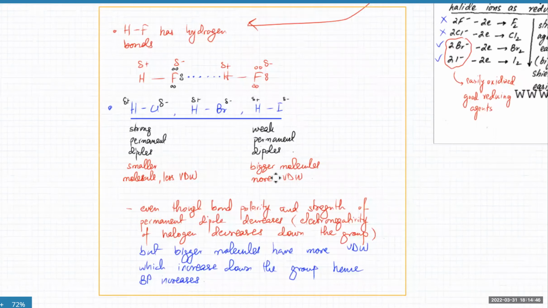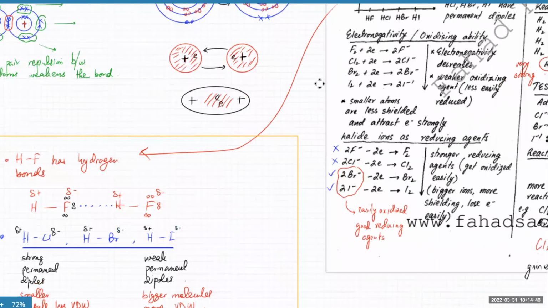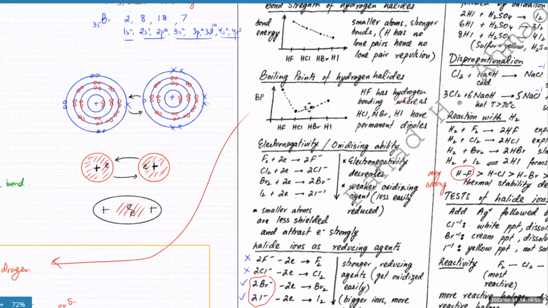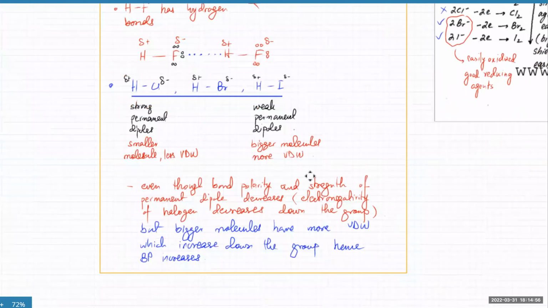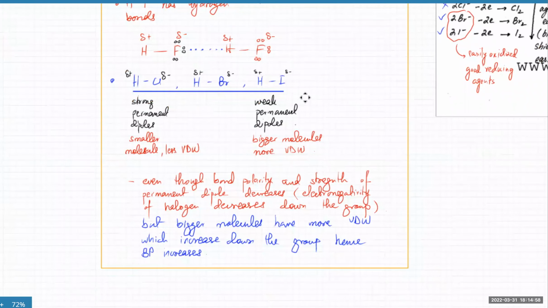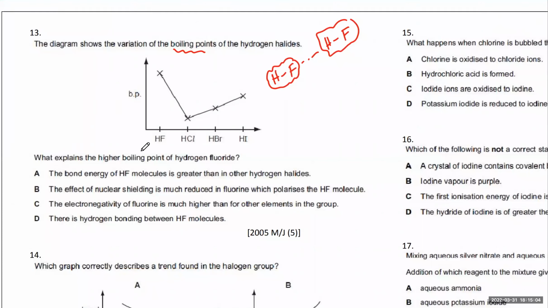So they're going to ask you about the reason why the boiling points here increase. The reason is that even though the permanent dipole strength is decreasing, because this is a bigger molecule, it has a lot more van der Waals forces. So remember how the variation in boiling points would happen.